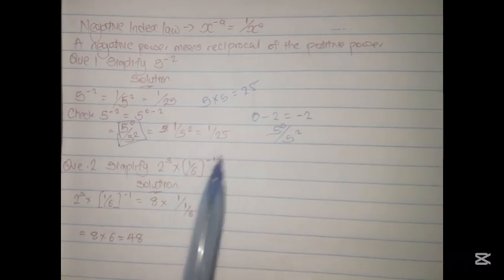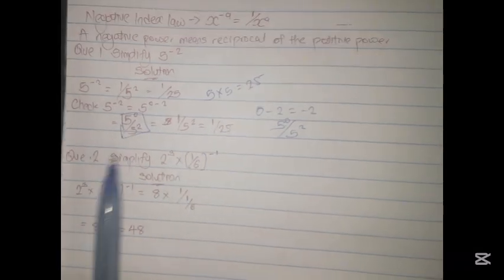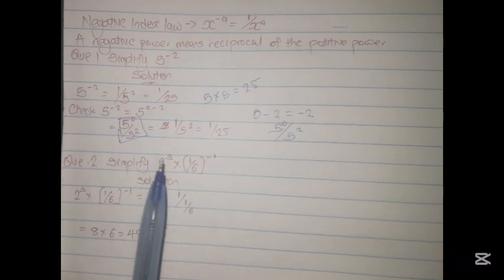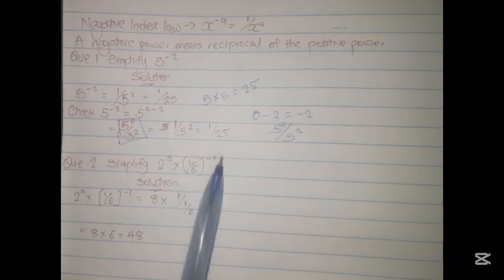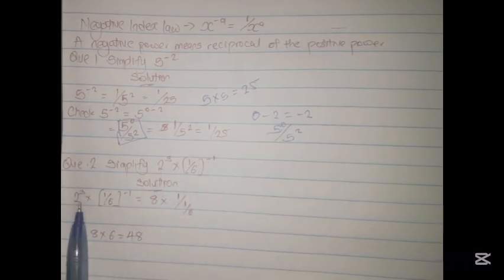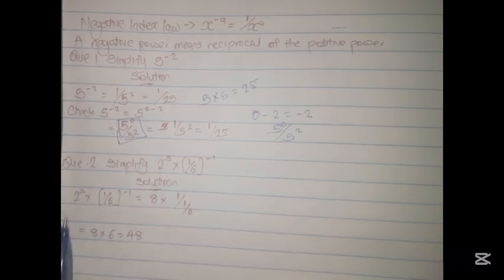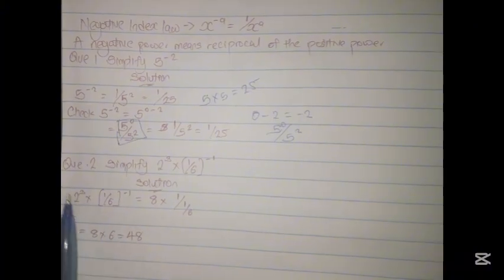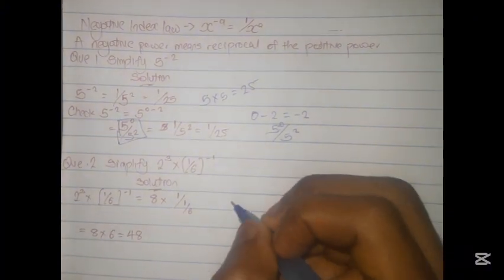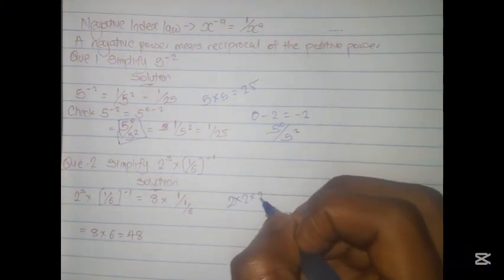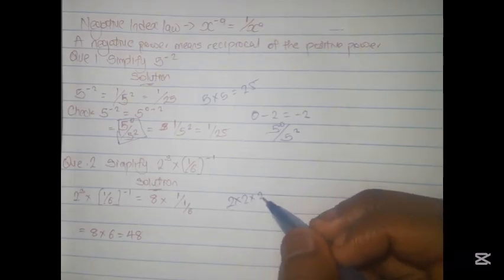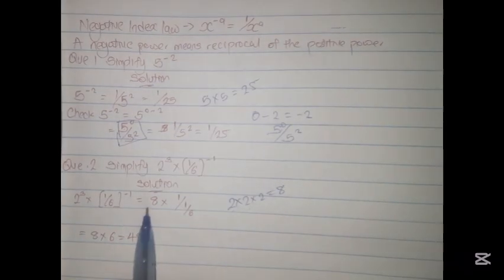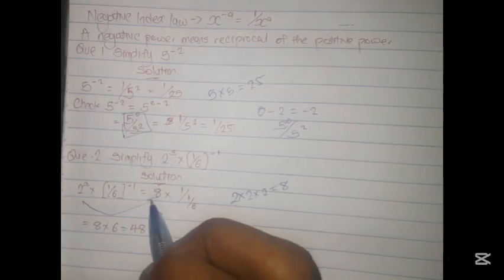and that's how we got 1 over 25. Then question 2: simplify 2 raised to the power 3 times 1 over 6 in brackets raised to the power minus 1. Mind you, we're not having the same bases here, as we can see. So 2 raised to the power 3 is the same thing as saying 2 times 2 times 2, which is 2 times 2, 4, 4 times 2, 8. That's the 8 we have here.